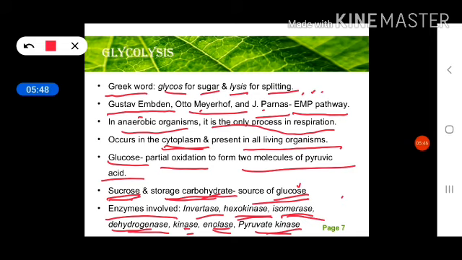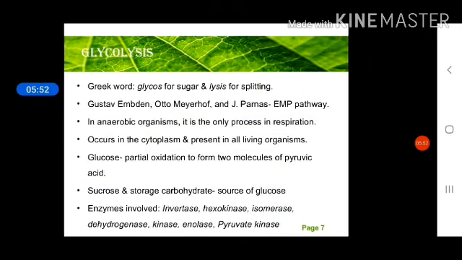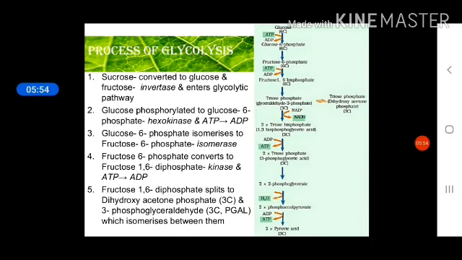For the initiation of this reaction, there is first a requirement for activation of the glucose. How will it be activated? By providing it the phosphate group. After that we will get energy also. So in the first step, glucose gets converted into glucose 6 phosphate. Now this glucose 6 phosphate will convert into fructose 6 phosphate in the second reaction. This is just isomerization, because the molecular formula of glucose and fructose is the same; only the structural arrangement is different.